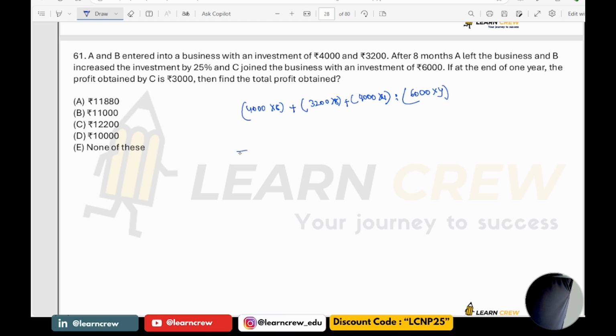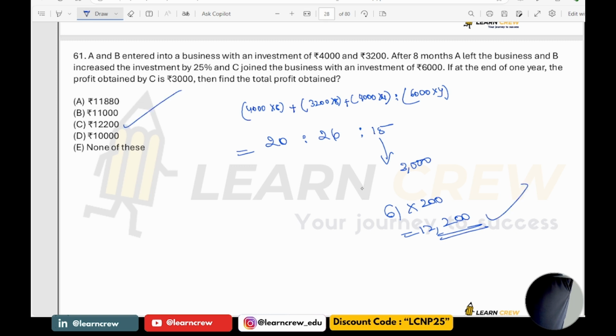So the ratio of the profits is 20 is to 26 is to 15. Here it is given that the profit obtained by C, 15 parts, is 3,000, so 1 part is 200. 20 plus 26 plus 15 is 61 parts. So 61 into 200 will be 12,200. So the answer is 12,200.